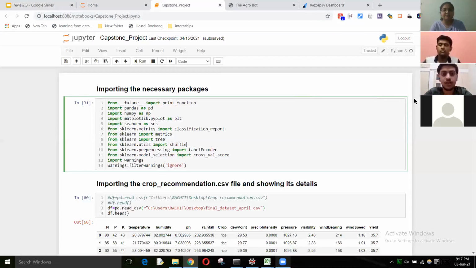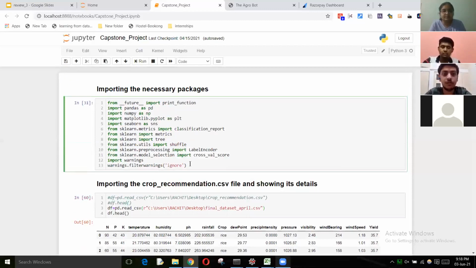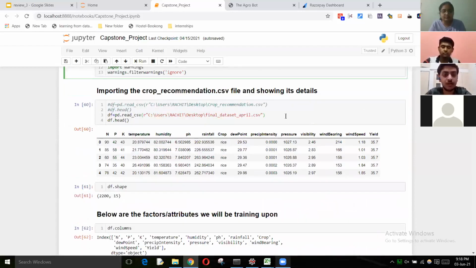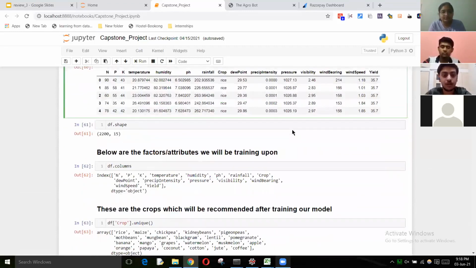So this is the dataset analysis done using the Python Jupyter notebook. We start off by importing the necessary packages. Some of the packages are pandas, numpy, matplotlib, and seaborn. These packages are used for dataset analysis, specifically to represent the data. And scikit-learn is used for making the basic models, which will be discussed later. Then we import the dataset using pandas read_csv. Then we check the shape of the dataset, which is basically 2200 rows and 15 columns.